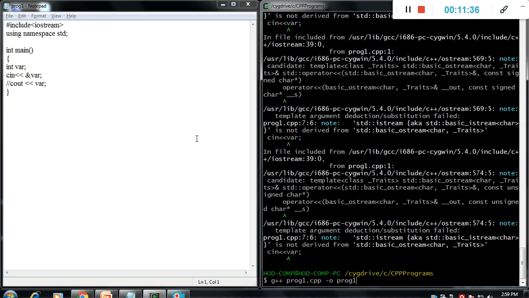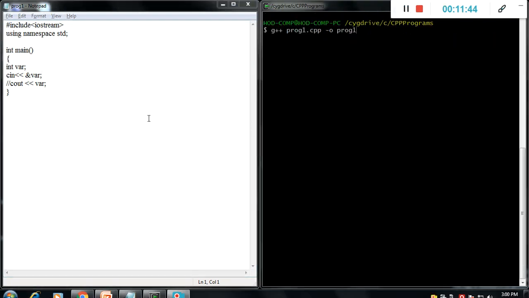Save. Now it again gives an error. We will verify. You need to change these arrows to the inside ones, no need to mention and. Now run it.